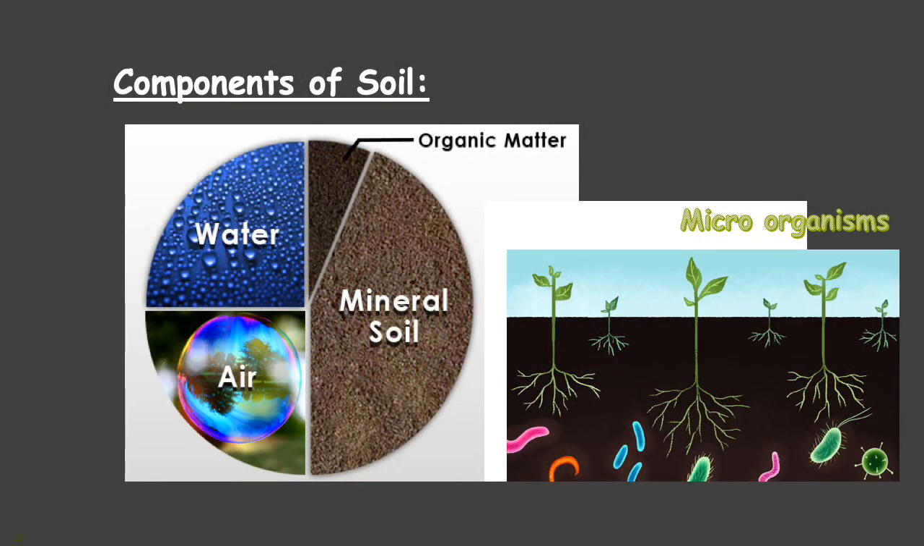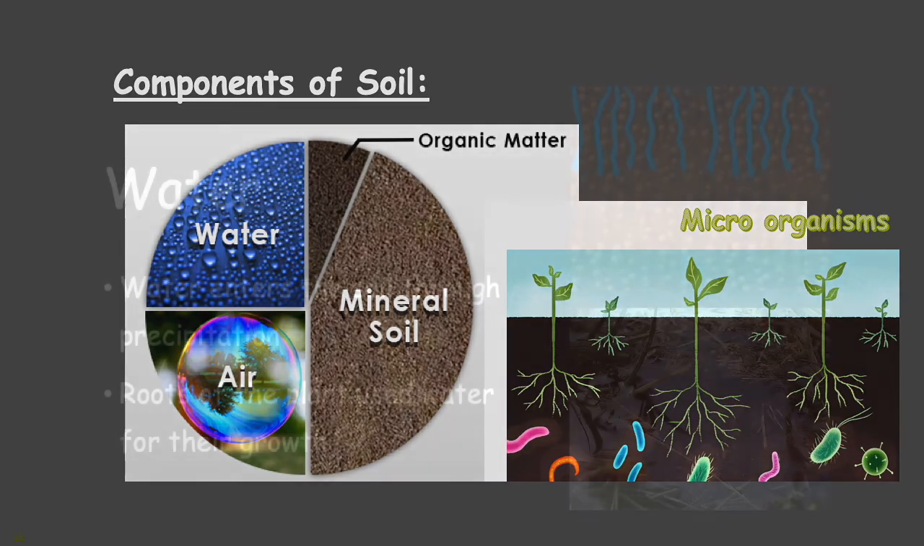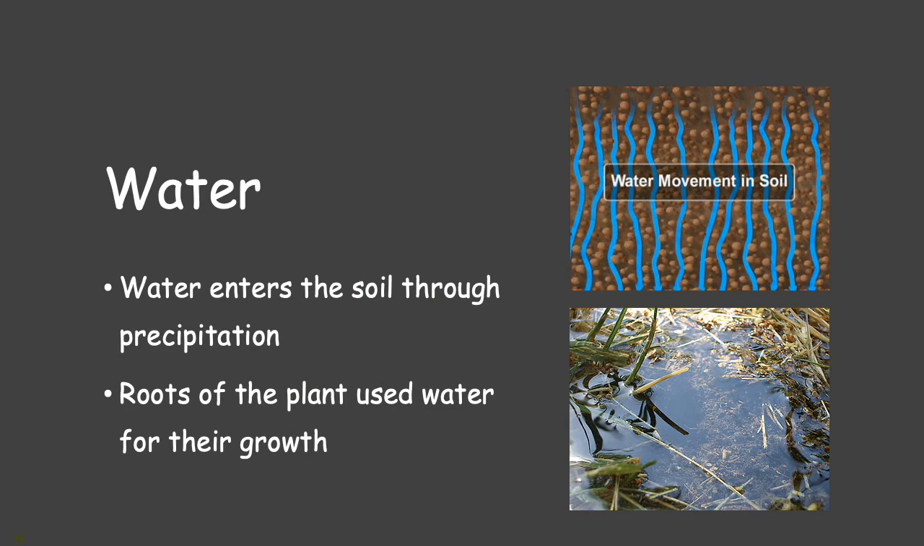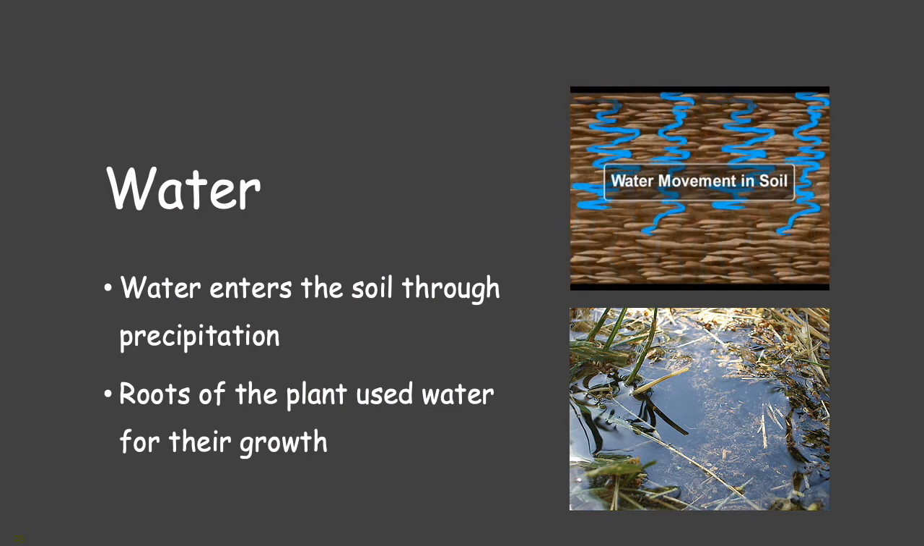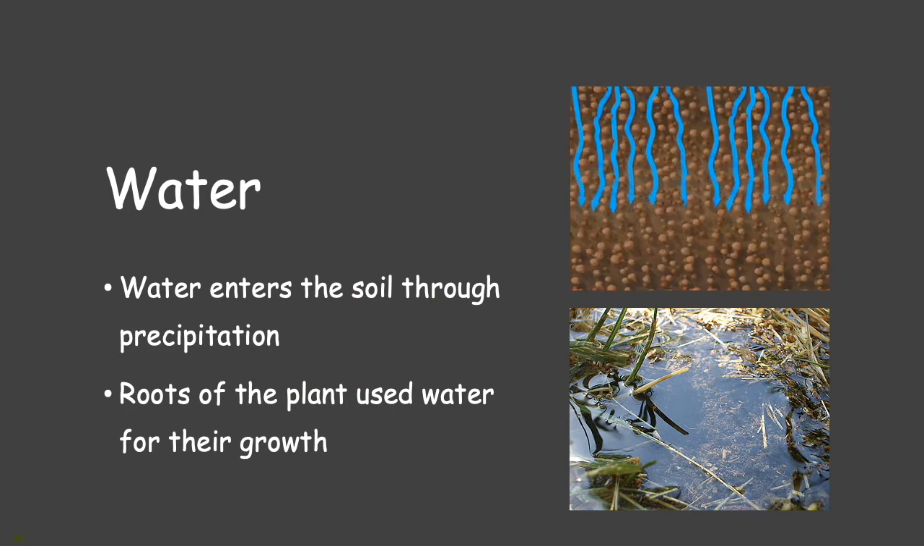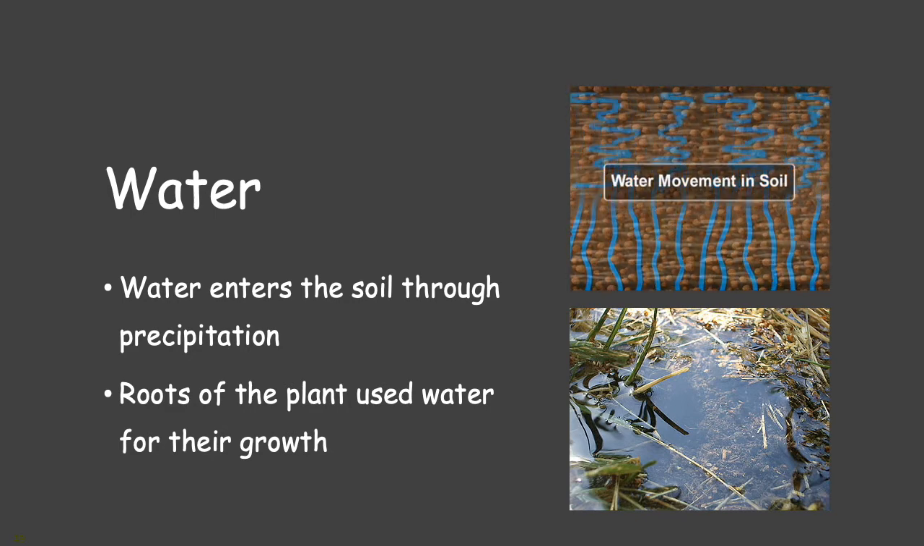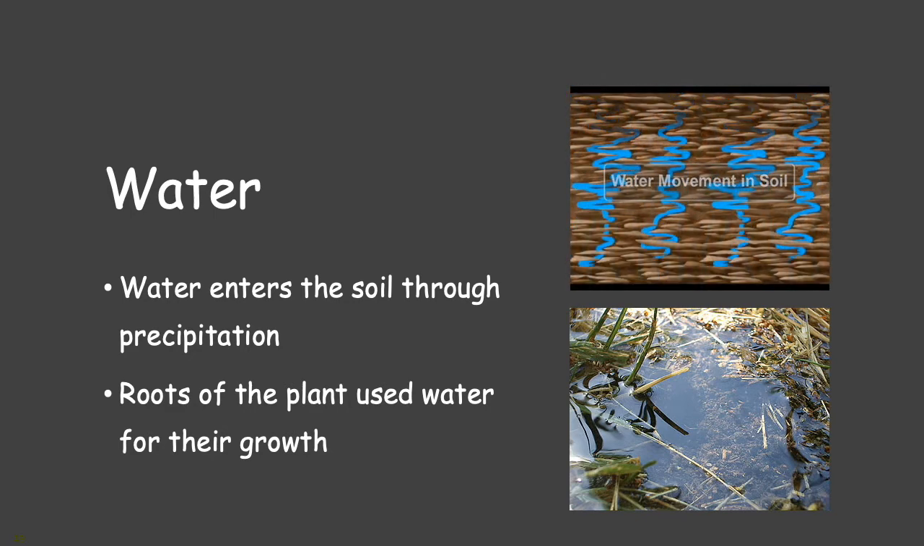Now we will discuss the components of soil. Mainly, there are water, air, mineral, organic matter, and microorganisms. The first one is water. Water enters the soil through precipitation.